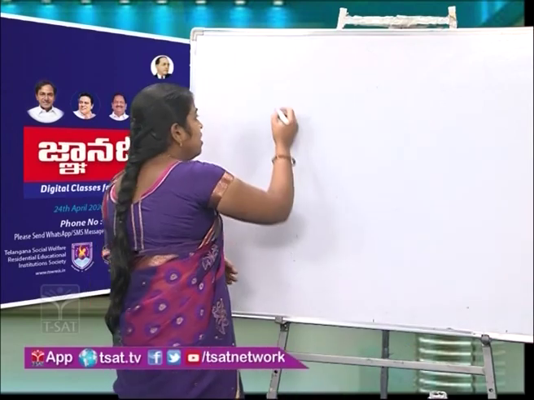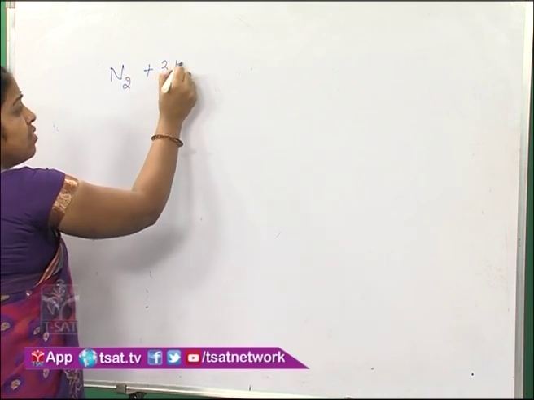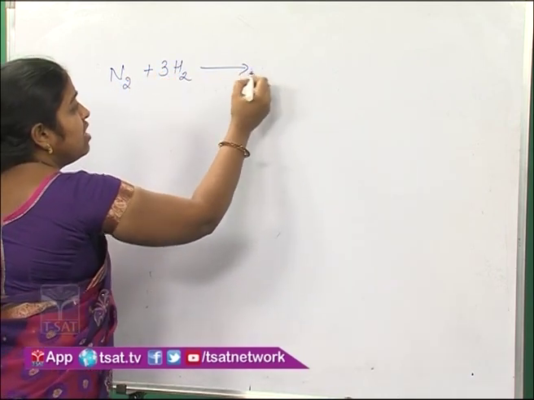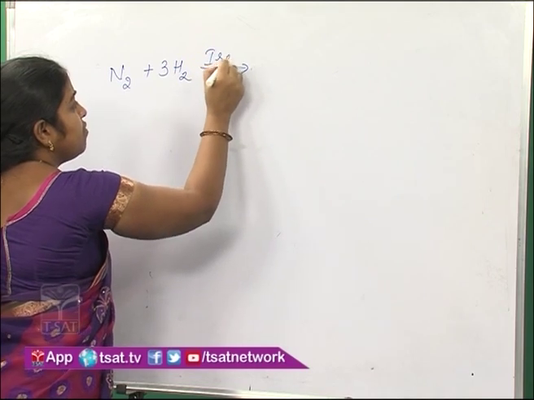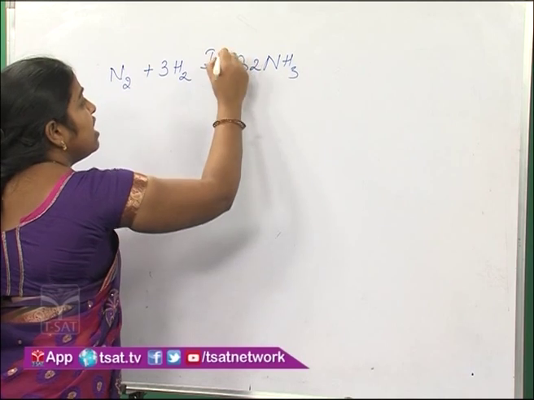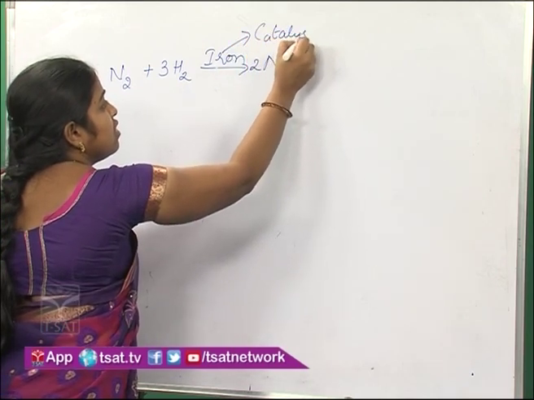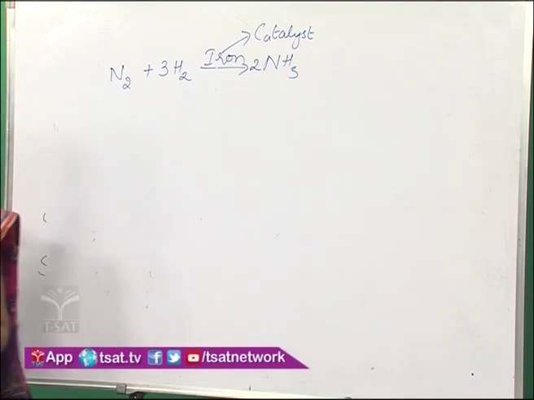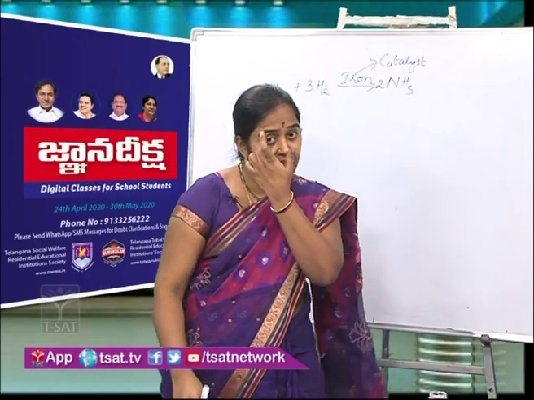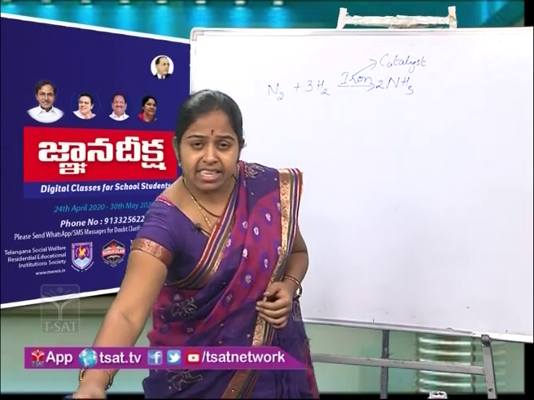For example, nitrogen plus hydrogen react to give ammonia. Here iron is a catalyst. So a catalyst is a substance which speeds up the reaction. Like this, we'll move on to the next slide.